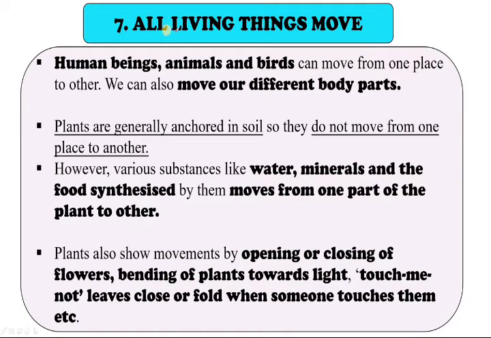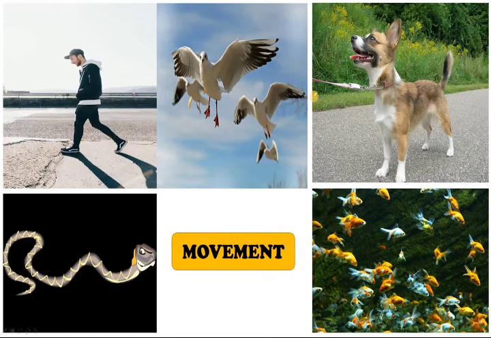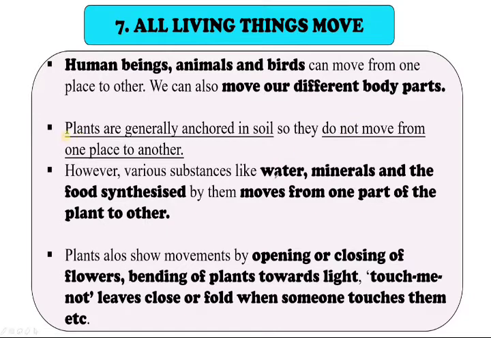And the last property, all living things move. Movement is one of the important characteristics. They move from one place to another and also show other body movements. You can see human beings can walk, run, birds can fly, right? Birds can walk, dogs can move from one place, snakes can slither, fish can swim. You have learned the different possible movements in chapter 8, right?